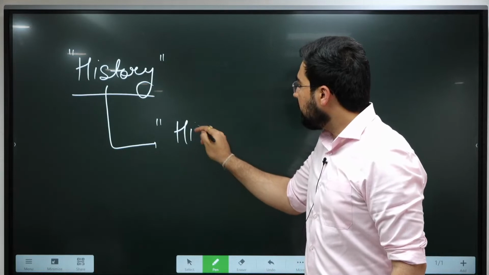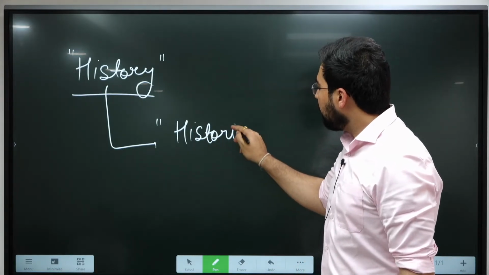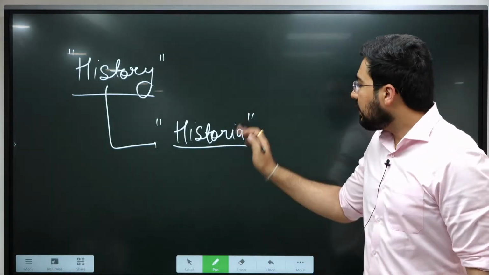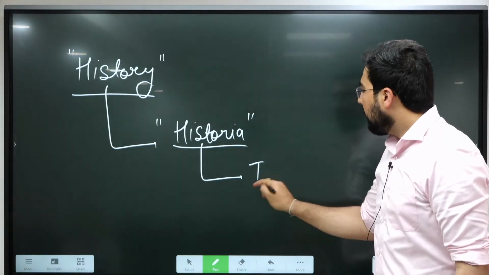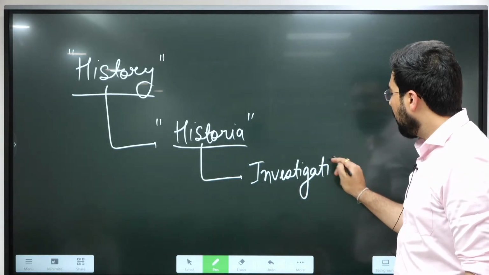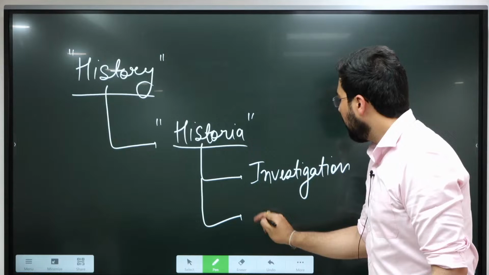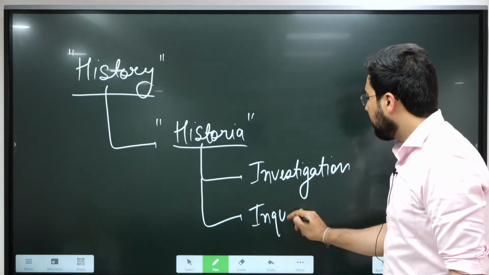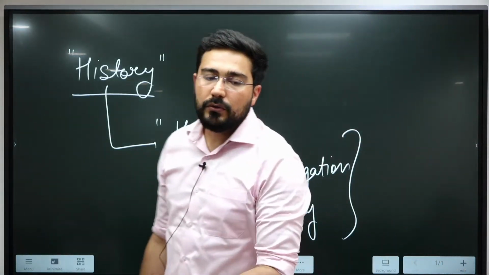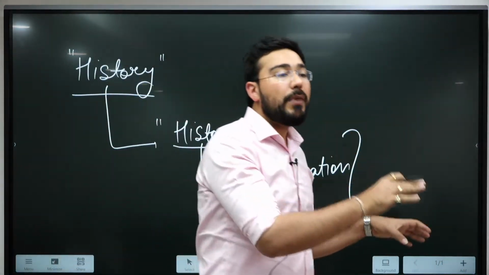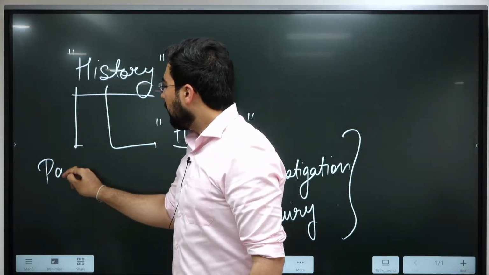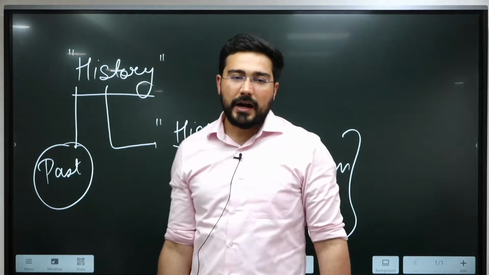This word history comes from the Greek word historia, and the literal meaning of this is investigation or inquiry. So what are we trying to do? We are trying to investigate into the past. History is all about the past. That's why some people say it's a dead subject.